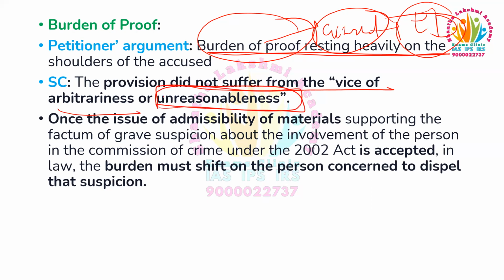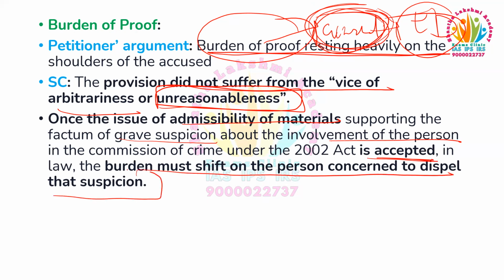So the burden of proof resting on the accused has a reason. This is not unreasonableness. Once the admissibility of material supporting the factum of grave suspicion about the involvement of the person in the commission of a crime under this Act is accepted in law, the burden must shift on the person concerned to dispel that suspicion.